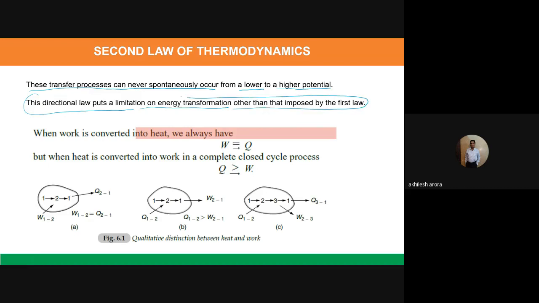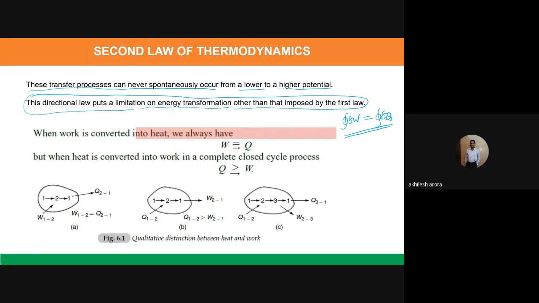Okay, this directional law puts a limitation on energy transformation other than that imposed by the first law. See, the first law says that heat and work are mutually convertible into one another. So we said that the cyclic integral of delta W is equal to the cyclic integral of heat transfer. Apart from this definition, the first law doesn't put any limitation on the process. It does not say that the process will occur in a particular direction. So that is basically the limitation of the first law of thermodynamics. That means we should know in which direction the process will take place.